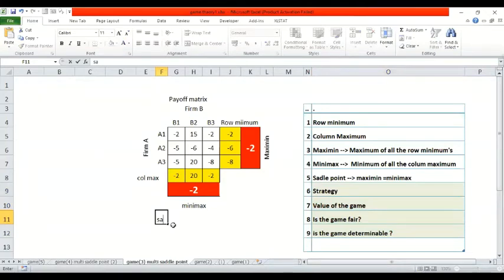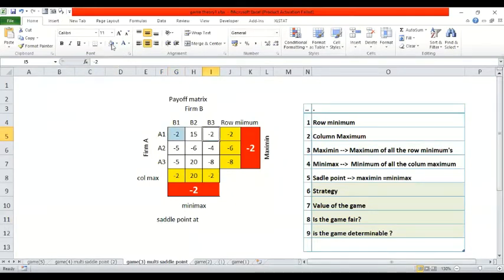That is strategy. Please don't get confused between the strategy and the saddle point. What is the saddle point? The saddle point is -2, sir. Where? Should I take A1 and B1, or this? Both the cases? A1, B1. Yeah.